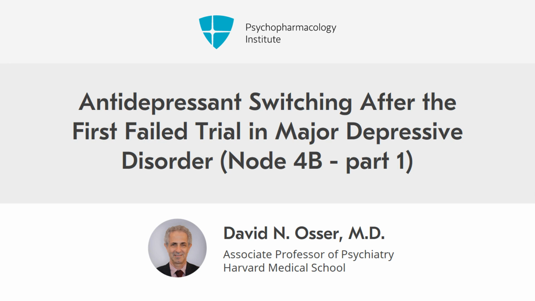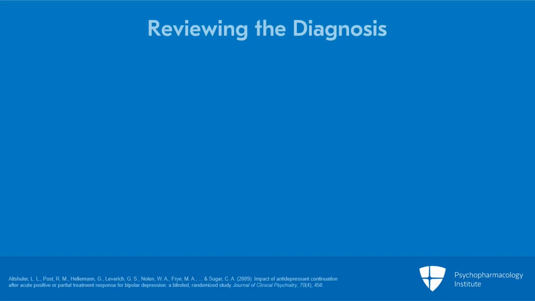In the previous video, we talked about the first trial and what we recommend for the first antidepressant. And now we're at the second trial. The first one has failed, and what are we going to do next? One of the toughest decisions in psychopharmacology, because there's such a huge amount of study of things that you could use after a failed trial, but almost no direct comparisons of one thing with another. So here's how we approach it.